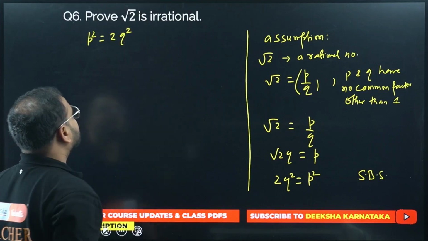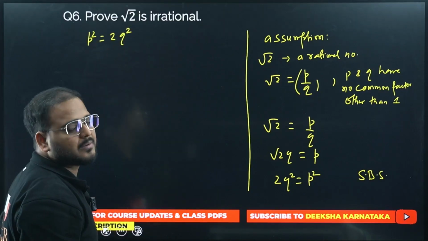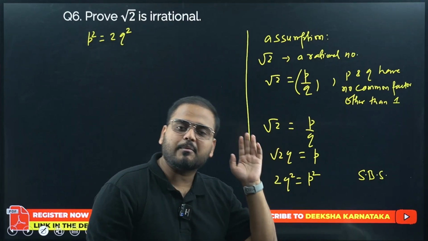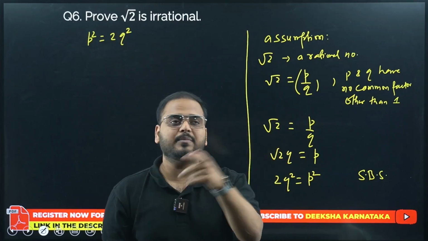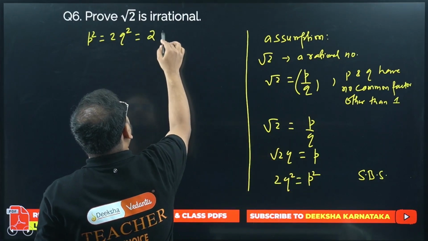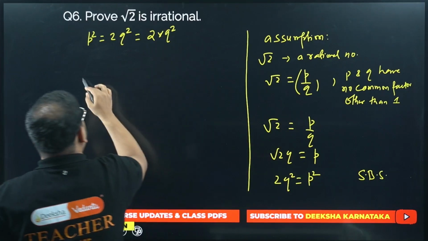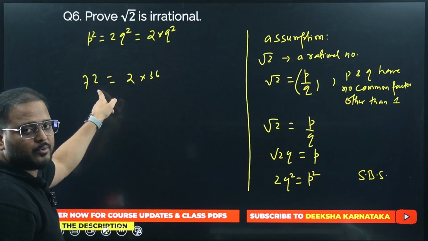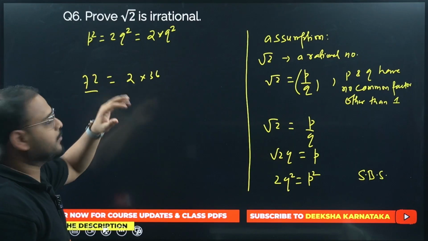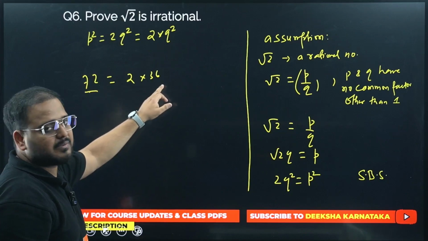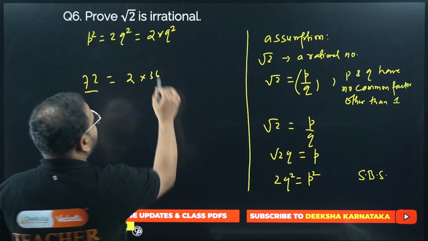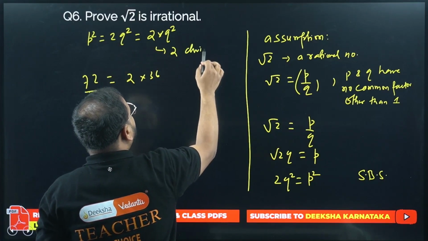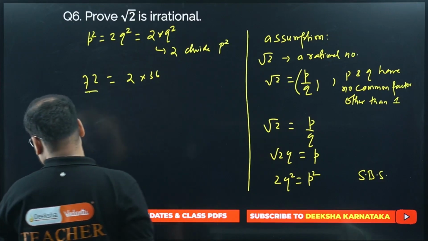It means 2 will be dividing p square. Think about it. Is 2 a factor of p square or not? If I'm able to express p square as 2 times q square, it means what? Think about it: 72 equals 2 times 36. It means 2 is a factor of 72. It's not a whole square, but try to get the point. If I write 72 equals 2 times 36, it means 2 is a factor of 72. Same way, 2 is a factor of p square. It means 2 can divide p square, or not?